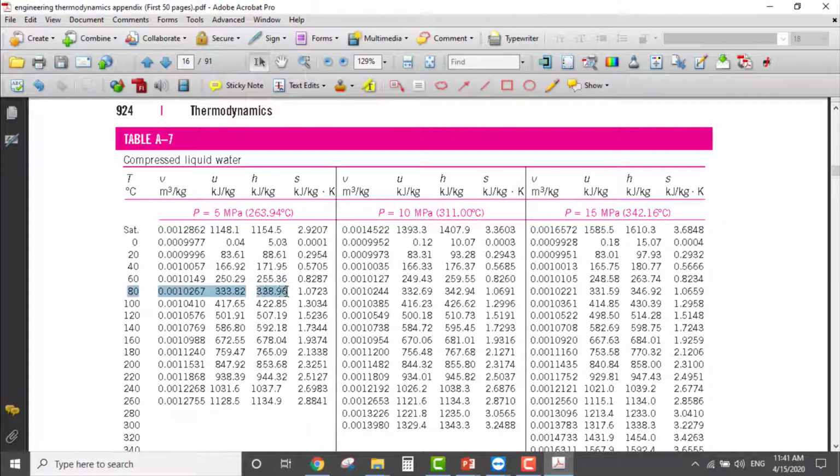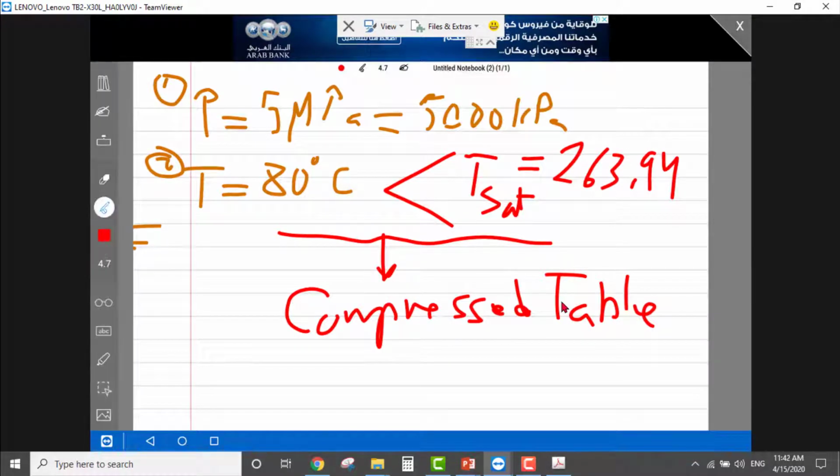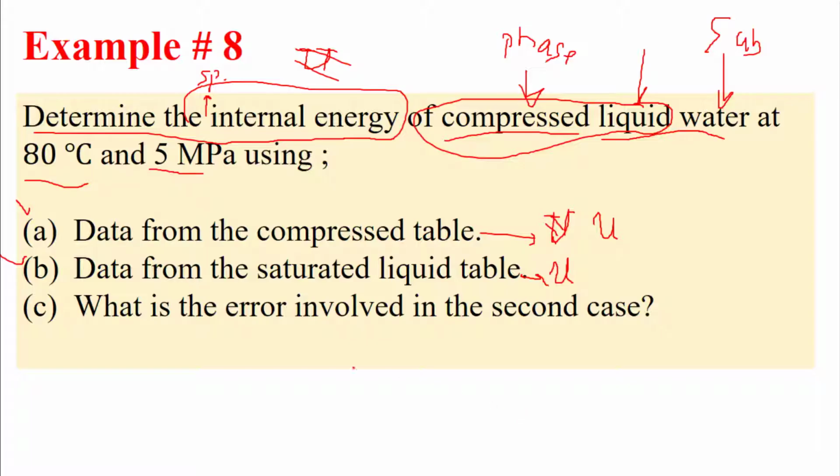And I need to find 80. So here is 80. What is the corresponding value? I need specific internal energy. So this is specific internal energy, 333.82. So U specific is equal to 333.82 كيلو جول بير كيلوغرام. So هذه أعتقد كانت أول requirement, data from compressed table.